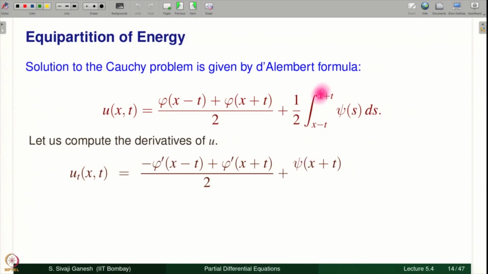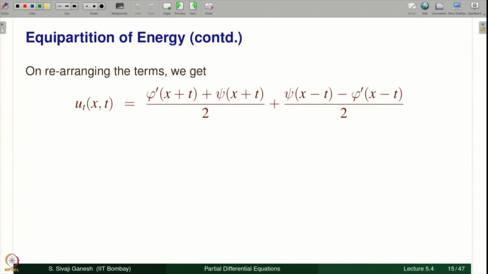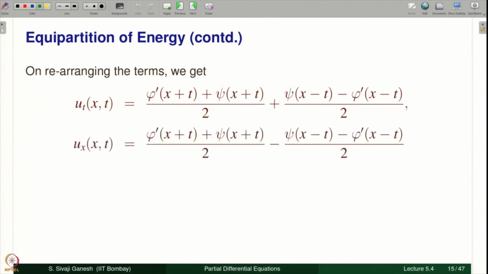So, psi of x plus t into the derivative of this with respect to t, which is 1, minus psi at this point x minus t into the derivative of x minus t with respect to t, which is minus 1. Therefore, you get a plus here and this quantity is ut. Similarly, you can compute ux. Here you see that phi prime plus psi at x plus t is there, here phi prime plus psi at x plus t. So, let us separate those terms and rearrange. When we rearrange, ut has this expression and ux has this expression.